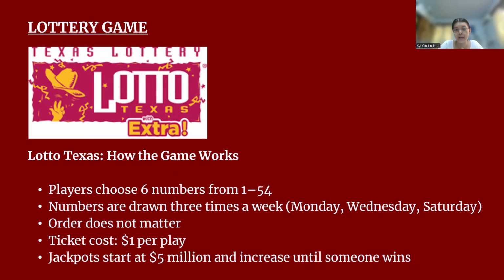So let's look at Lotto Texas. In this game, a player chooses 6 numbers from 1 to 54. The numbers are drawn 3 times a week on Monday, Wednesday, and Saturday. The order of the numbers does not matter, which means this is a combination problem. Each ticket costs $1, and the jackpot begins at $5 million and increases until someone wins.